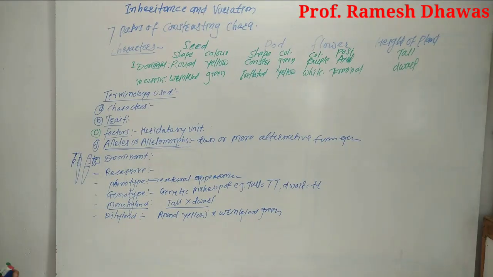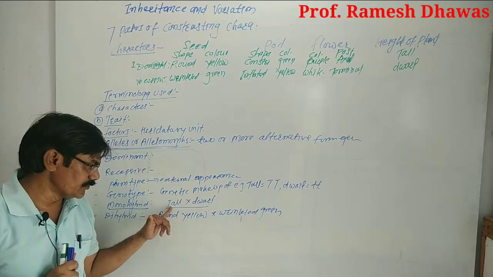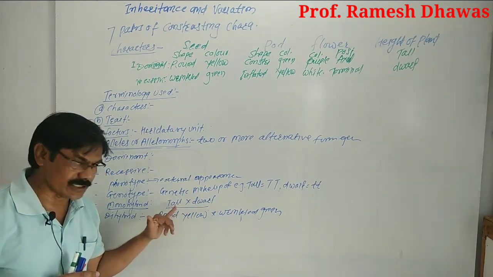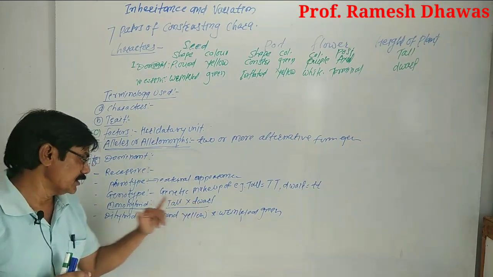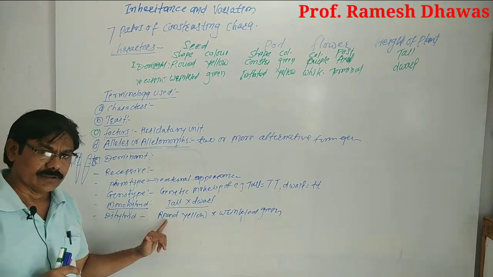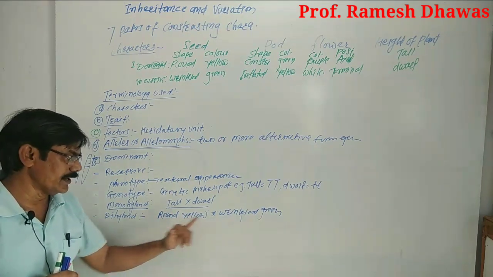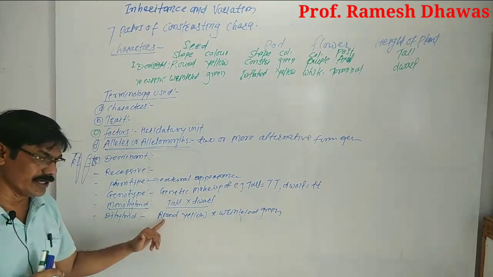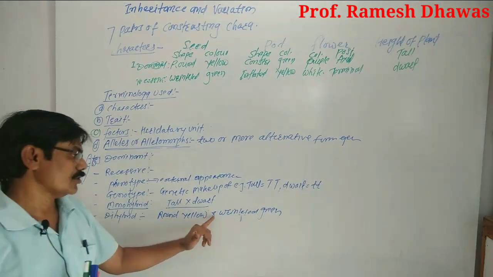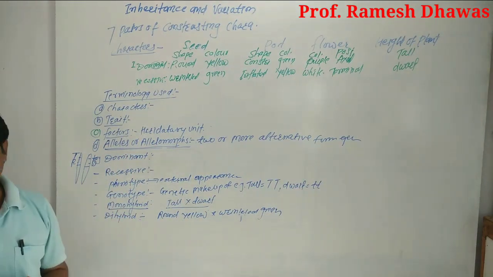So how do we define this? Monohybrid is the cross between two parent plants, this one is one and this one is another, by considering a single pair of contrasting character, one pair only. That is called a monohybrid cross. Dihybrid cross is the cross between two parent plants, this one is one parent, this one is the other parent, by considering two pairs of contrasting characters, such as round yellow crossed with wrinkled green. This is the monohybrid and the dihybrid.